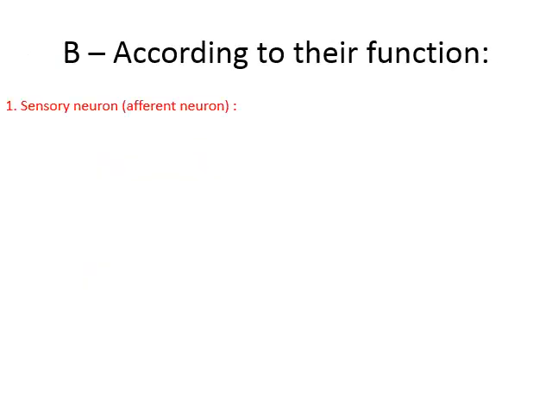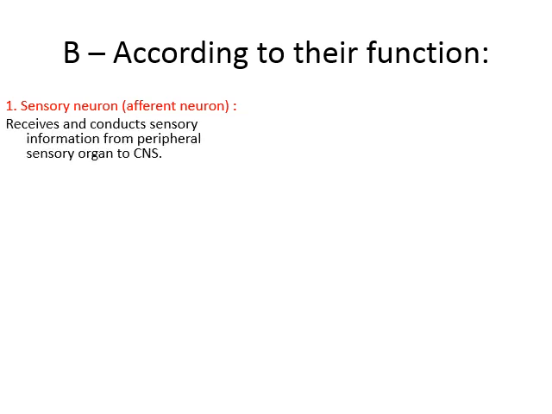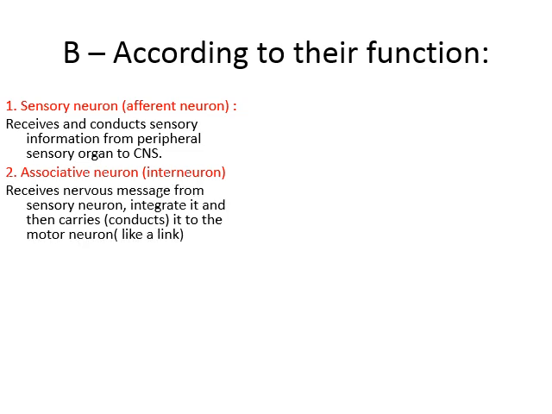According to their function, we have three types. As I said before, we have sensory neurons, called afferent, which receive and conduct sensory information from the peripheral sensory organ toward the CNS, the central nervous system. The associative neuron is called the interneuron. It receives the nervous message from the sensory neuron, integrates it, and then conducts it toward the motor neurons. It is like a link between the sensory and the motor. Mainly it is found in the brain or the spinal cord only.